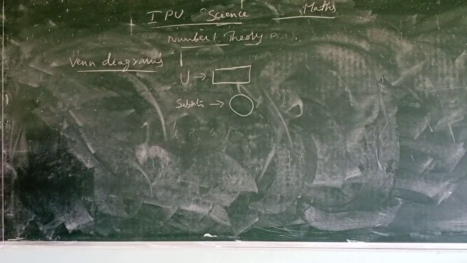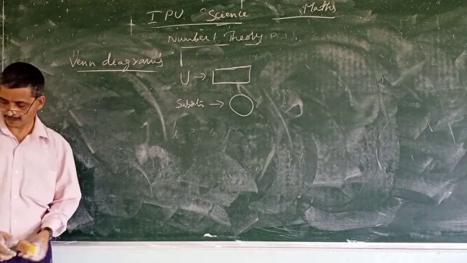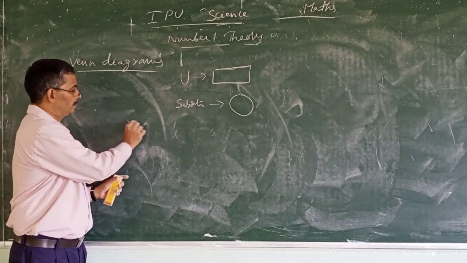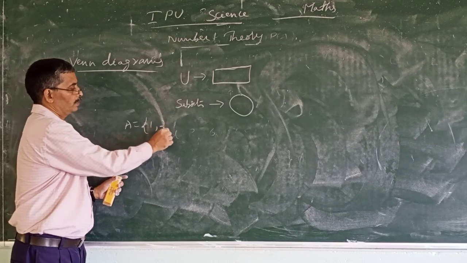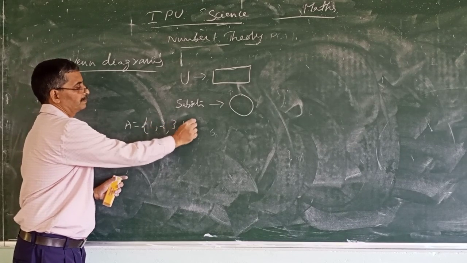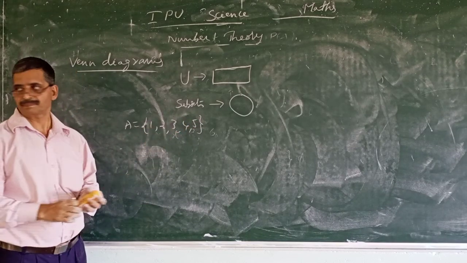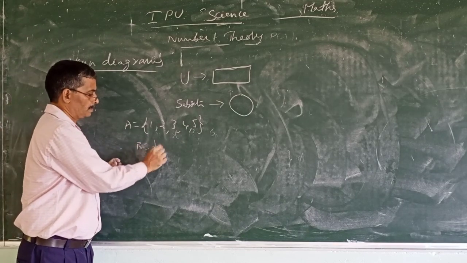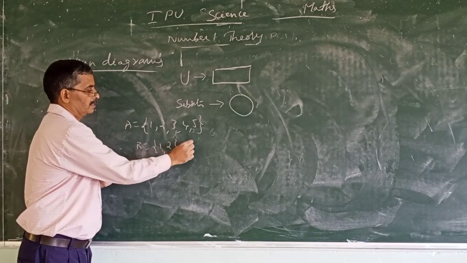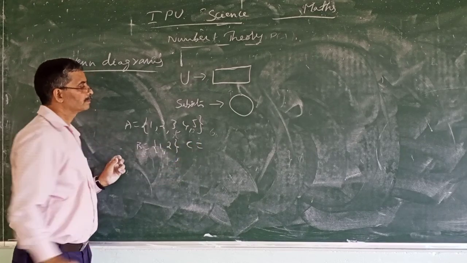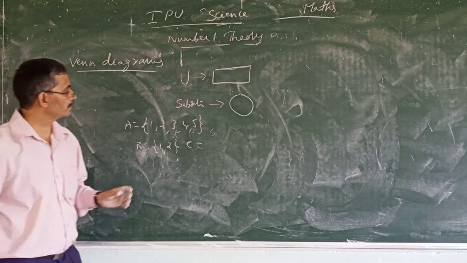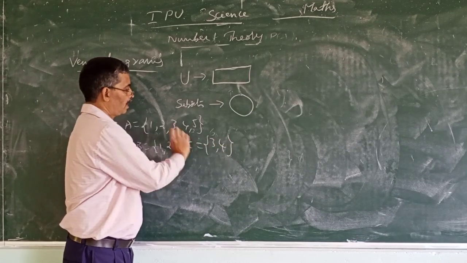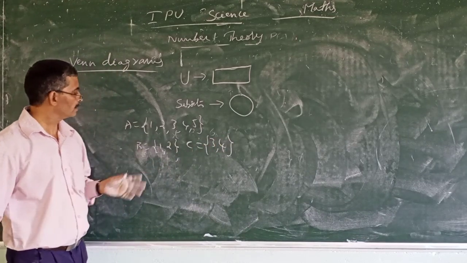One example I will give you. A equal to 1, 2, 3, 4, 5. Say B equal to, just one example, 1, 2. C equal to 3, 4. How to represent these sets?